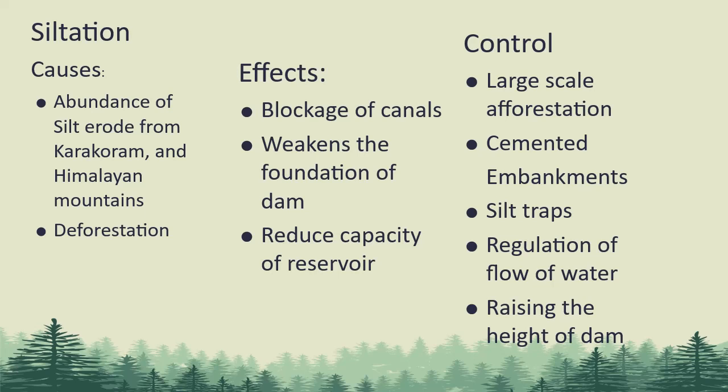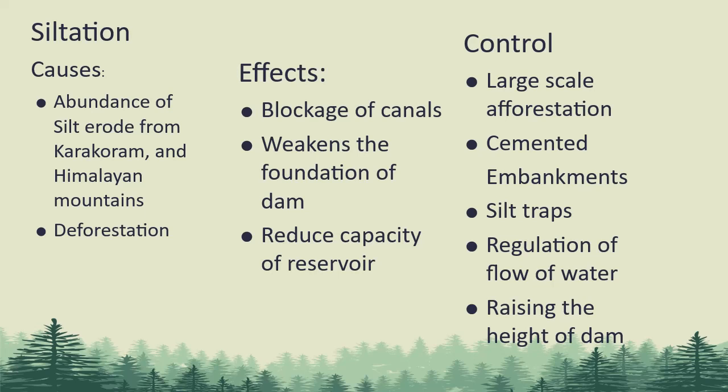Deforestation, ruthless cutting of trees for fuel and timber. Cutting of trees weakens the banks of rivers and canals. Rivers form narrow and deep valleys in mountain areas, and most of the eroded material is washed down into the plains and piles up in reservoirs of the dam. Silt is fine particles of sand and clay.